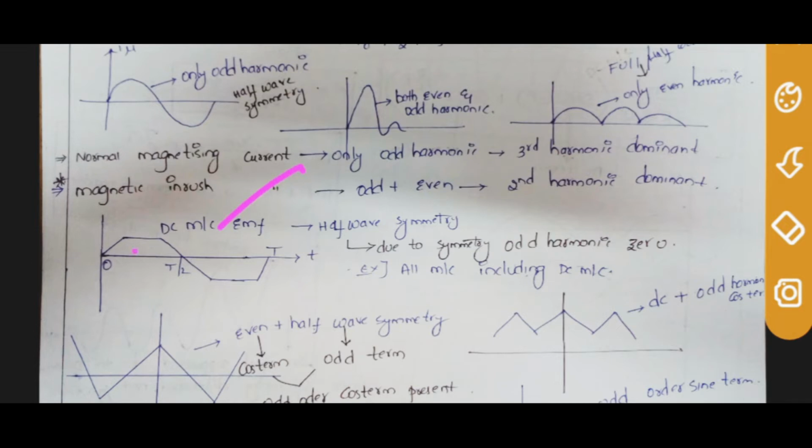This is half wave symmetry. Due to this, in all machines, whether it is an AC machine or DC machine, the even harmonics are 0. Due to symmetry, I am not telling that the sin term is 0 or the cos term is 0. I wrote it wrong here. It is half wave symmetry, like this case, all the even harmonics are 0, sorry for that.